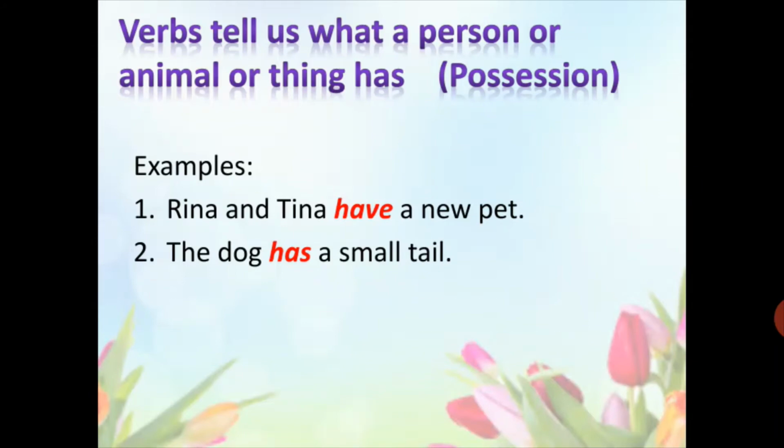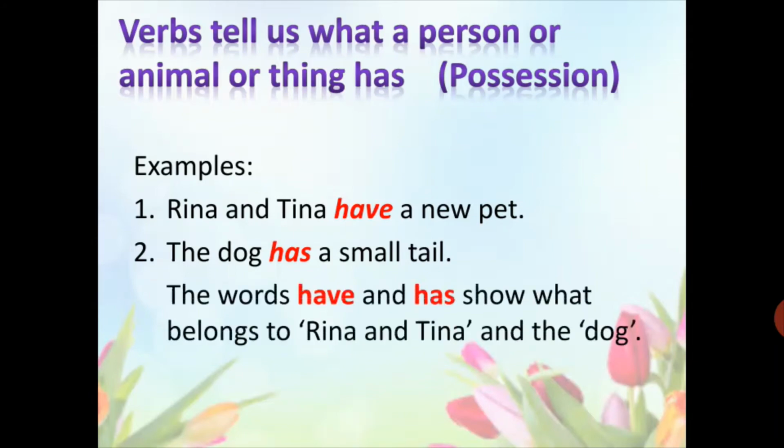Here in these examples, have and has show what belongs to Rina and Tina and the dog. Here these are not telling us a state of being or the actions. They are telling us what belongs to the person or animal or thing.